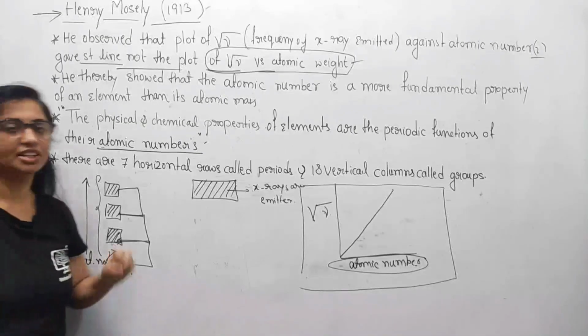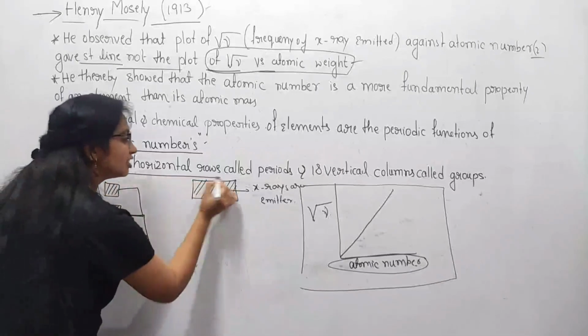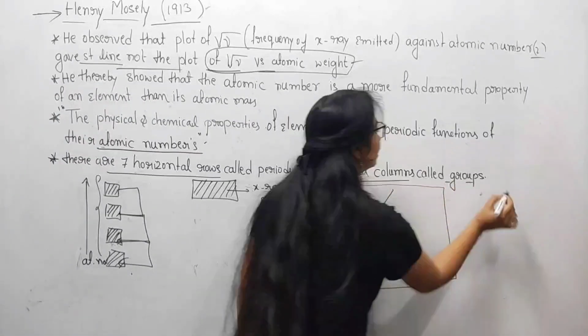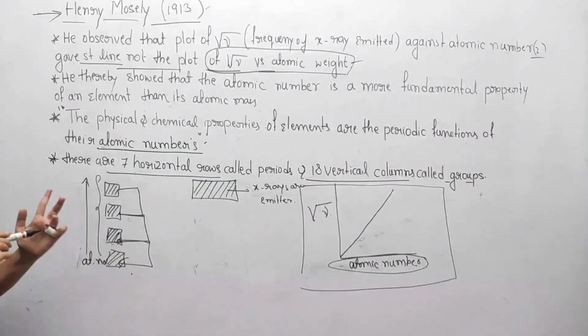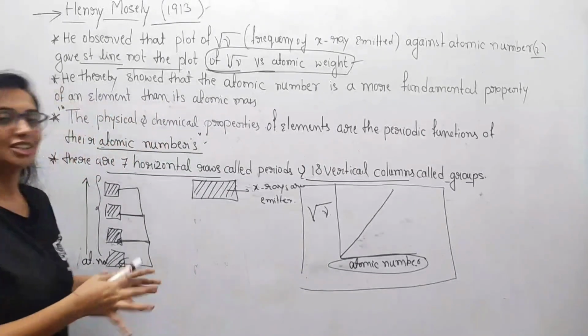In the modern periodic table also, we have 7 horizontal rows called periods and 18 vertical columns called groups. How are these rows and groups arranged, and what does our modern periodic table look like?